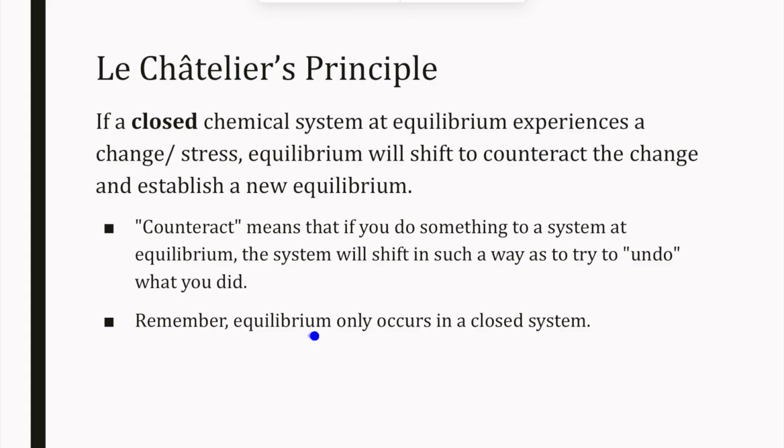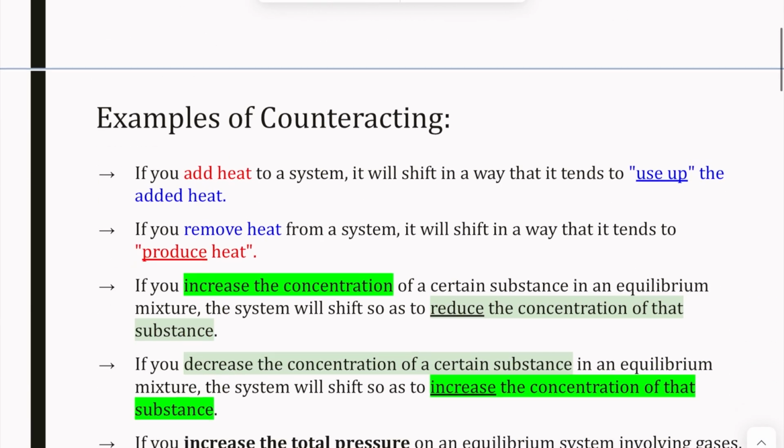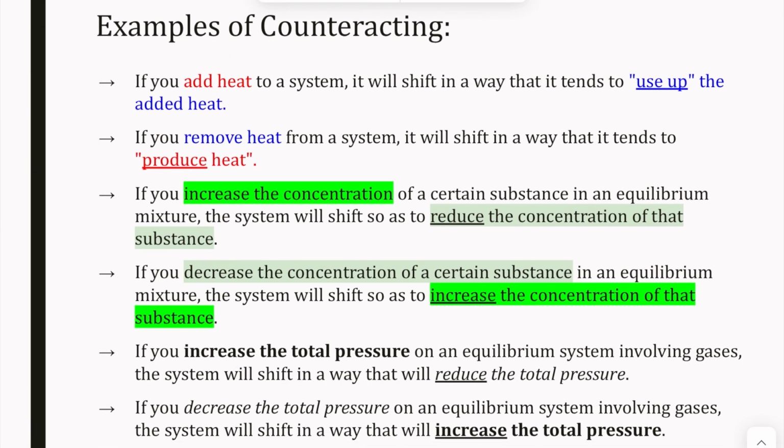And as a reminder, equilibrium only occurs in a closed system. And so when we have that equilibrium reached, which is what we've been discussing this whole unit, now if we are making a change, how can we predict what's going to happen? So here are examples of counteracting, trying to use up what was added. If you add heat to a system, the system is going to shift in a way that's going to use up that heat. If you remove heat, the system is going to shift to produce heat.